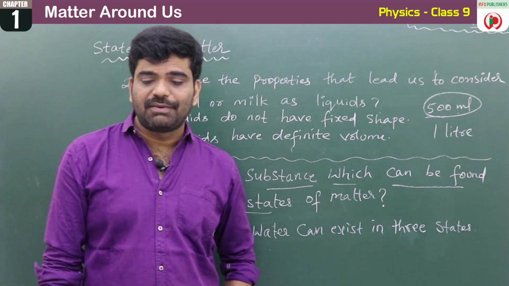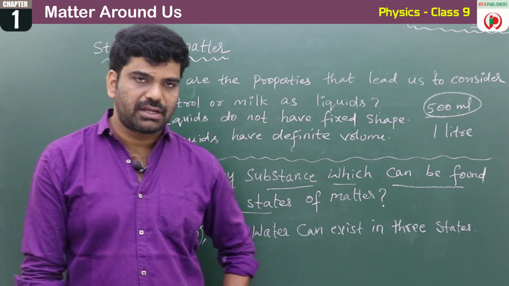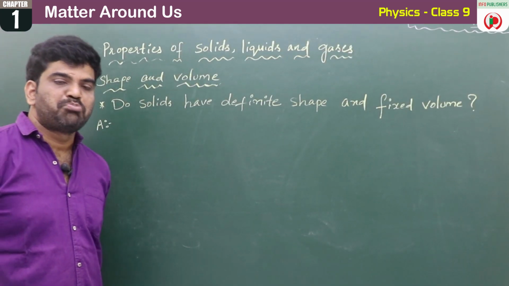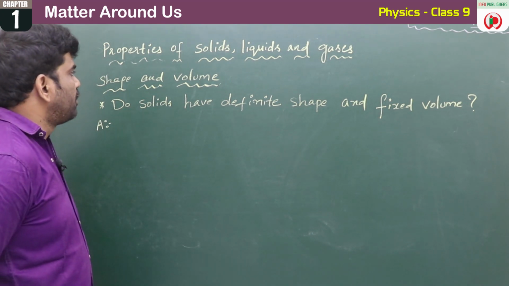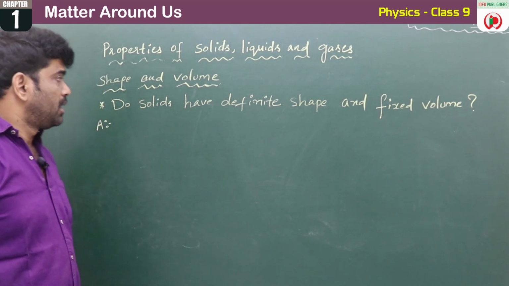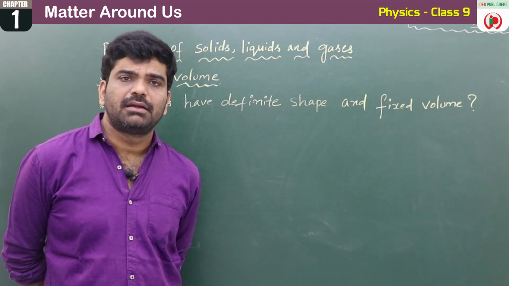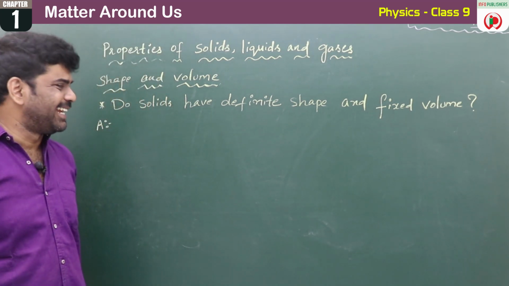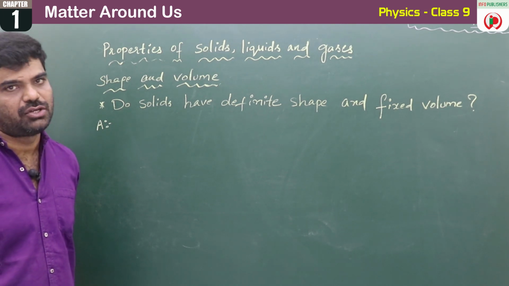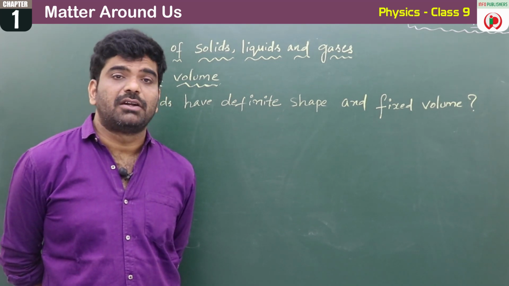Let us do some activities to understand the properties of solids, liquids and gases. See children, let us have a look into the properties of solids, liquids and gases. In that, the first property is shape and volume. So the question here is, do solids have definite shape and fixed volume?